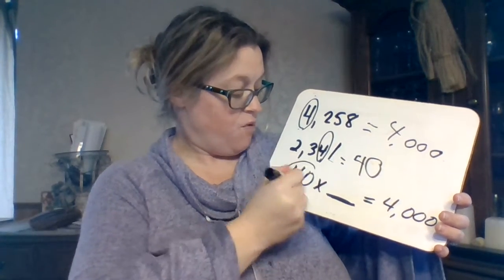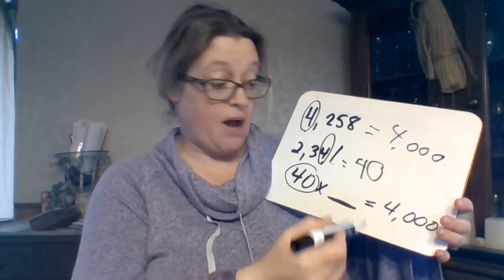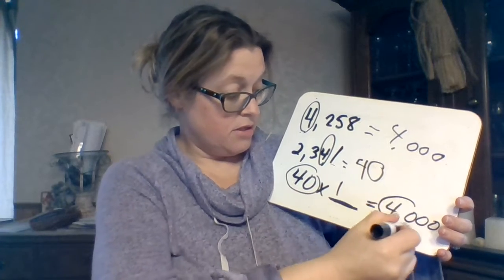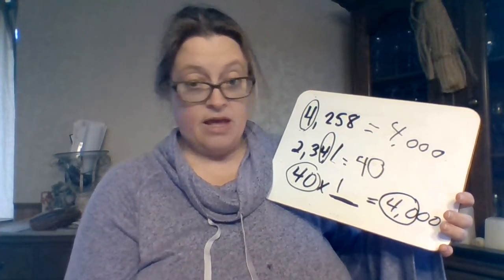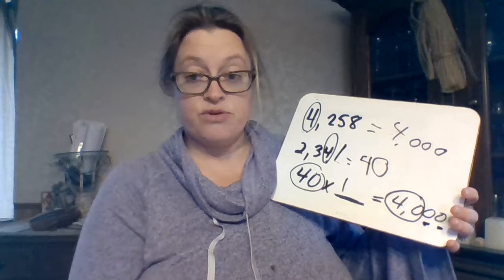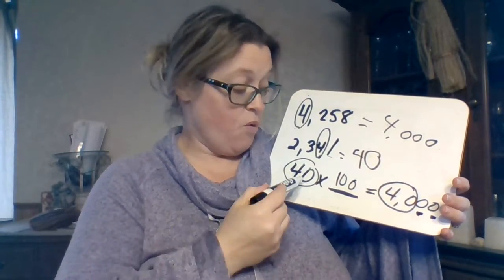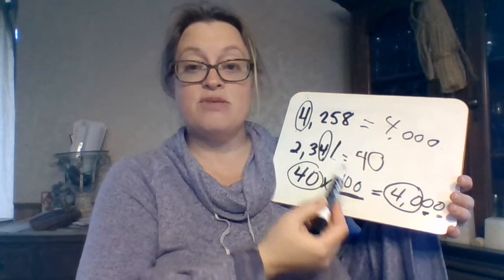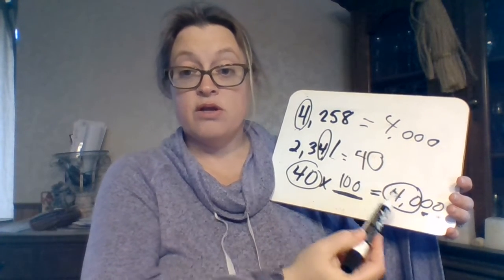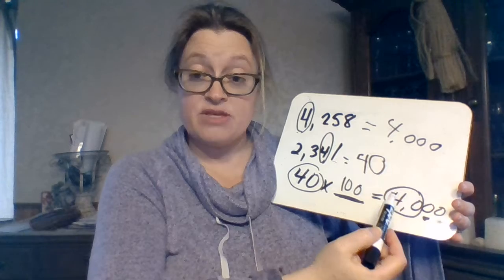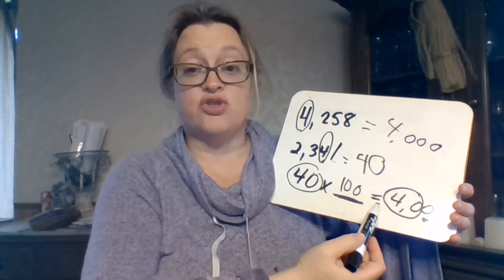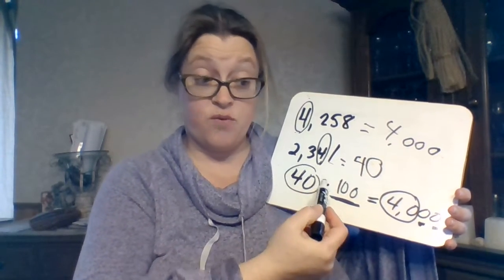Well, if we take 40 and we multiply it by 1, we get 40, right? But we have these 2 zeros. So we have to add our 2 zeros to that. So 40 is 100 times smaller than 4,000. Or if we do it the opposite way, 4,000 is 100 times bigger than 40.